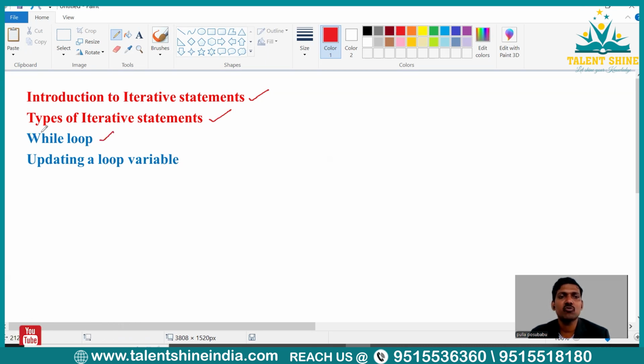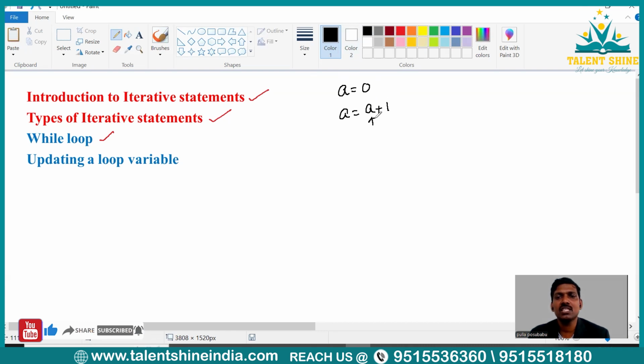Prior to discussing while loop, let us learn what is meant by updating a loop variable. To make you understand, let me take one example. If I have taken a is equal to 0 and I have written a is equal to a plus 1, here we have to perform the operation first. So let us fetch the old value of a.